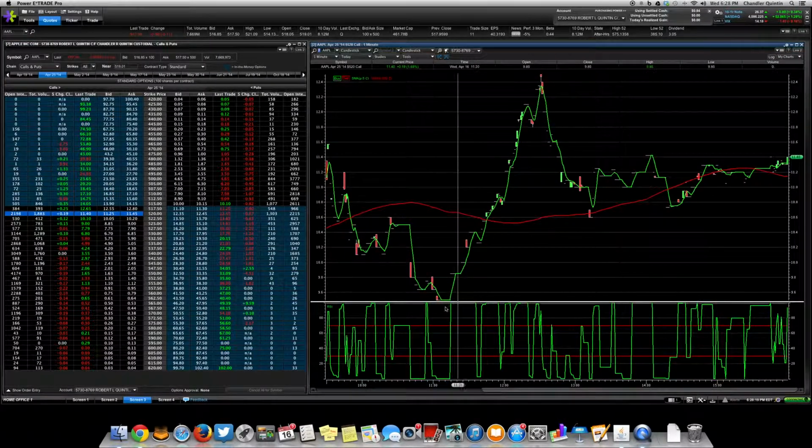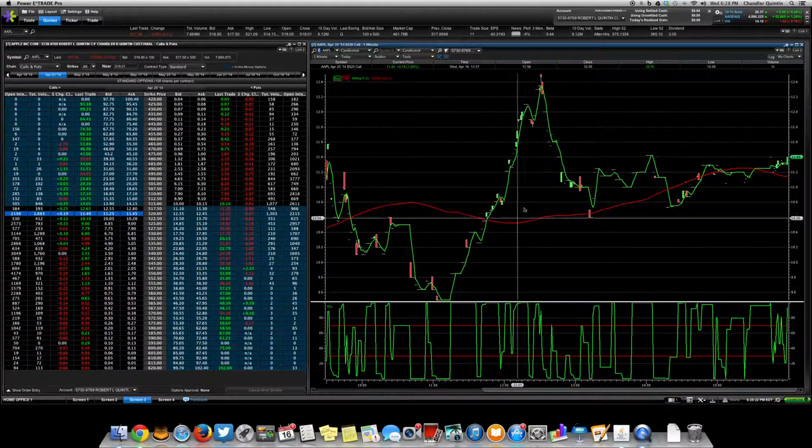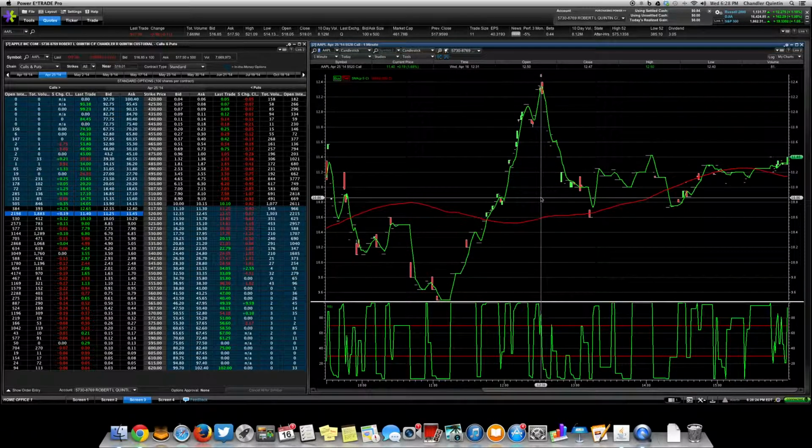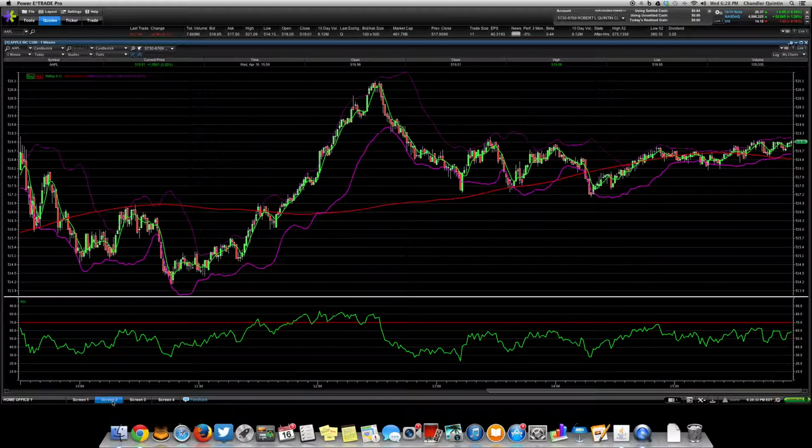And within about an hour and a half, around 11 o'clock, you would have been able to find a nice exit at the peak at 1235, 1250. So that's a 30% trade right there. So if you invested $10,000, that would have been $3,000 right in your pocket.